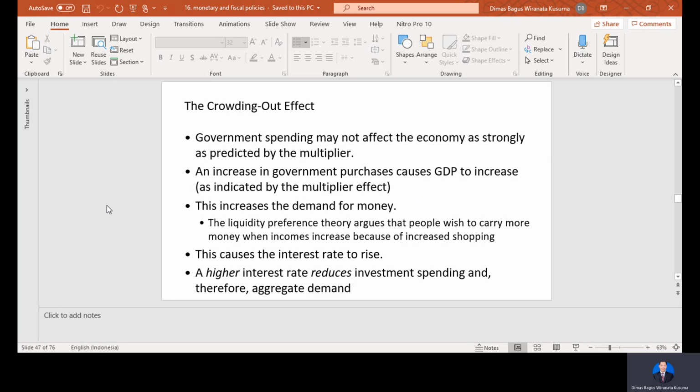Liquidity preference theory argues that people wish to carry more money when incomes increase because of the increased shopping. You agree with me? The more money demand, the more people wish to spend the income by conducting shopping. This caused the interest rate to rise. Because people try to increase the money demand, it will increase the interest rate. A higher interest rate reduces investment spending and therefore aggregate demand.